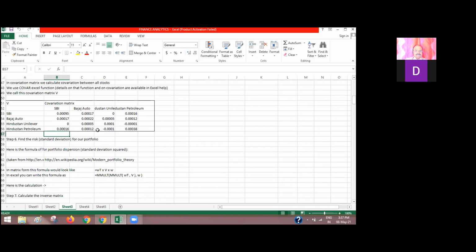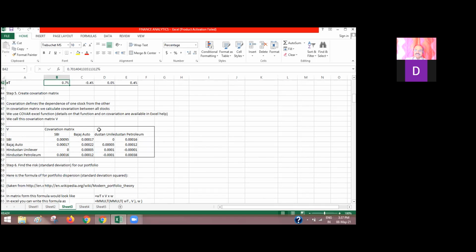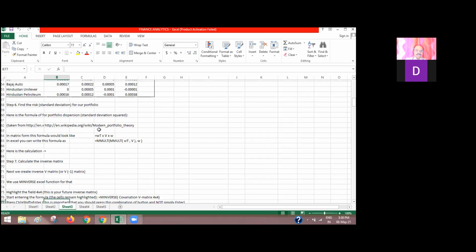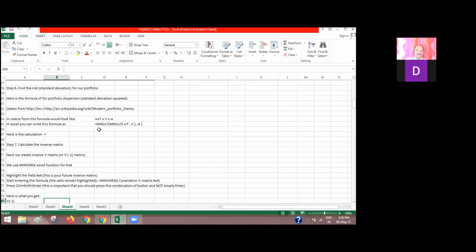And in step 5, I calculated covariance by using the covariance formula, which is equal to covariance C20 to C49. By using that formula, I calculated for all the four companies. I calculated the covariance matrix. And in the sixth step, as usual, I copied the formula from the template.